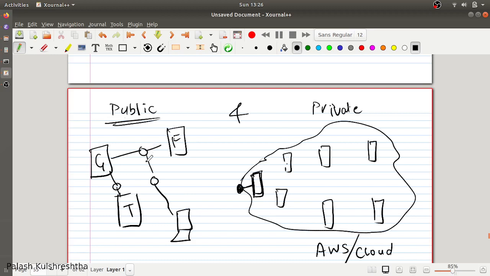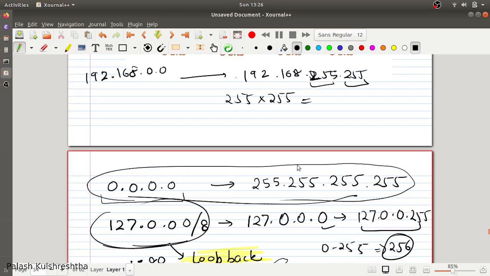So for example, if you give the IP address of google.com, then your ISP is going to find a route from your system to google.com. So what we were talking about, private IP addresses. For example, there are three ranges of private IP addresses.